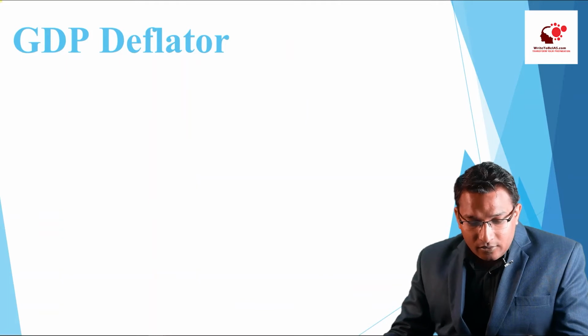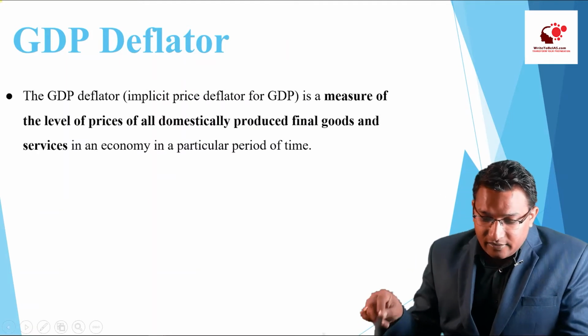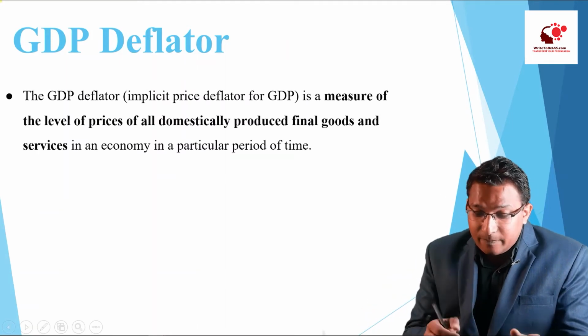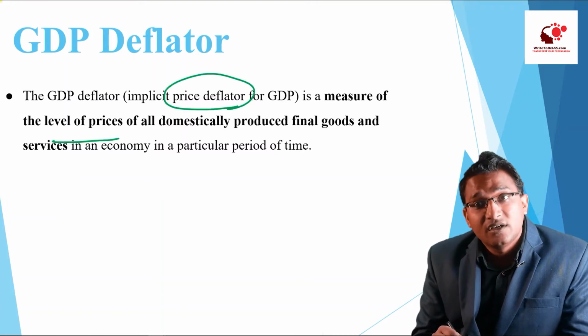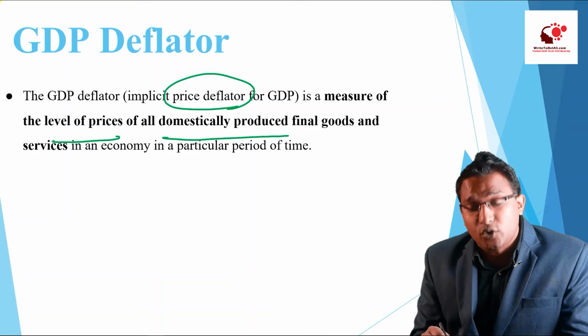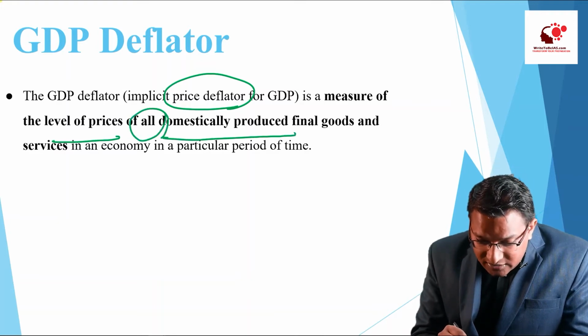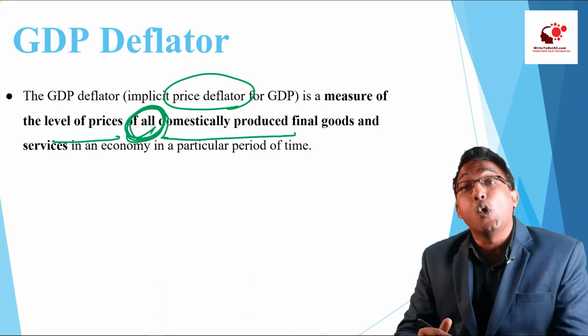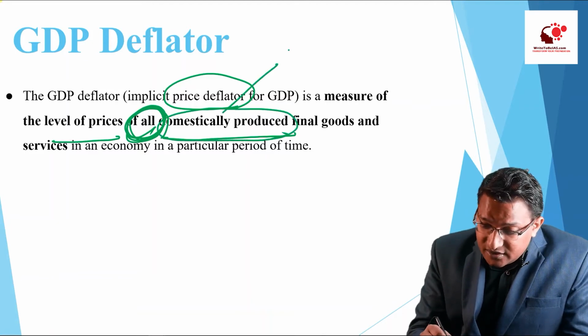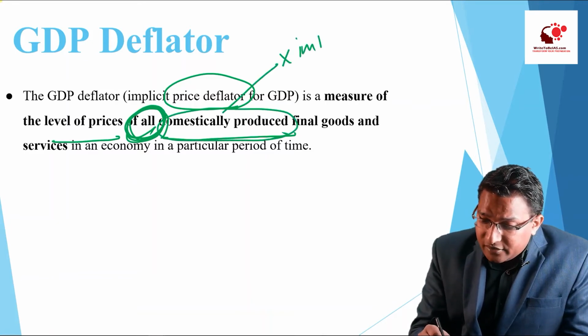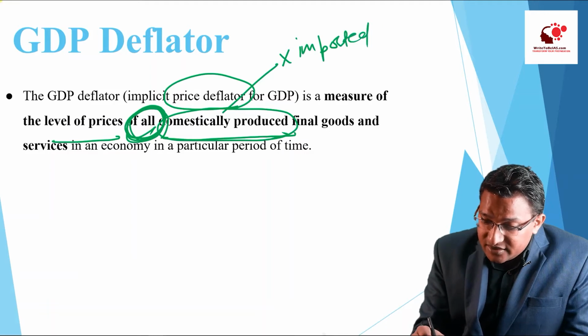The GDP deflator, also called the price deflator, is a measure of the level of prices of all domestically produced final goods and services in an economy in a particular period of time. The crucial thing is that it considers all domestically produced goods.